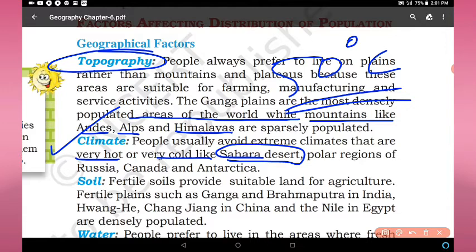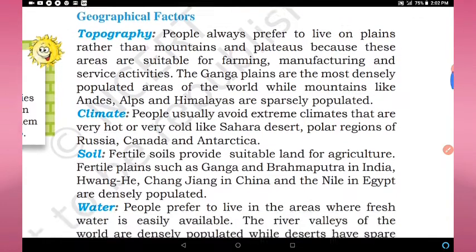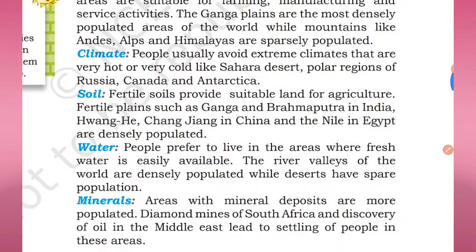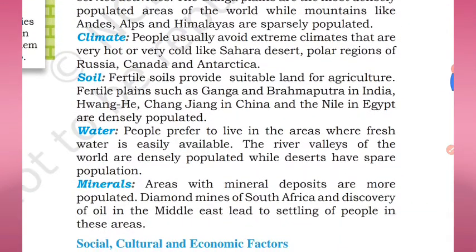Polar regions, Russia, Canada and Antarctica: in the polar region, sunlight does not reach directly and straight, so there is a very cold climate. In the cold climate, people don't want to live because that is a very harsh climate. So climate is a very important factor. If climate is good, favorable and moderate, more people will live there.